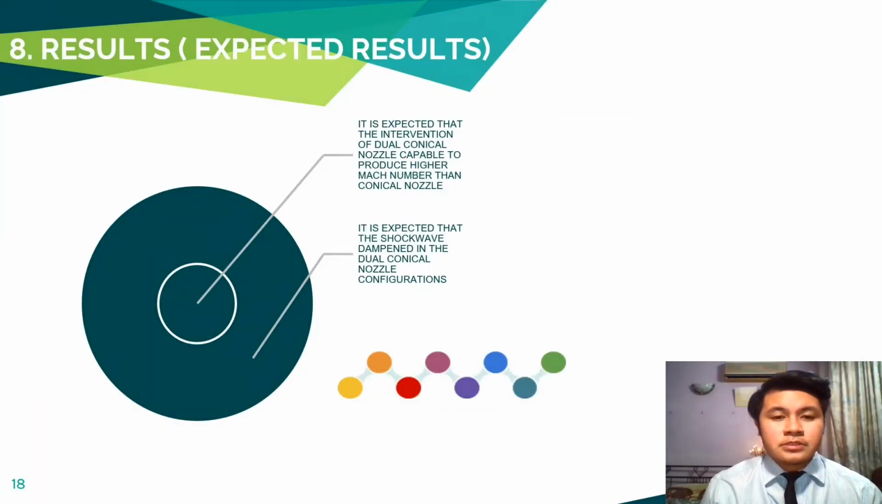For the expected result, it is expected that the intervention of the dual conical nozzle is capable of producing a higher Mach number than the conical nozzle. The higher the Mach number, the better the force and thrust of the rocket nozzle. The Mach number is targeted to reach the supersonic level,